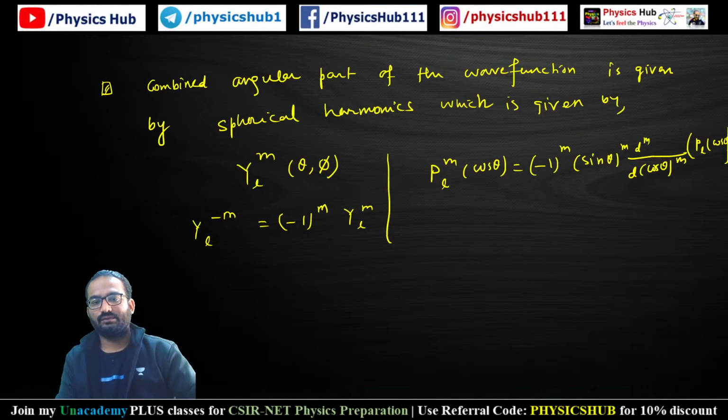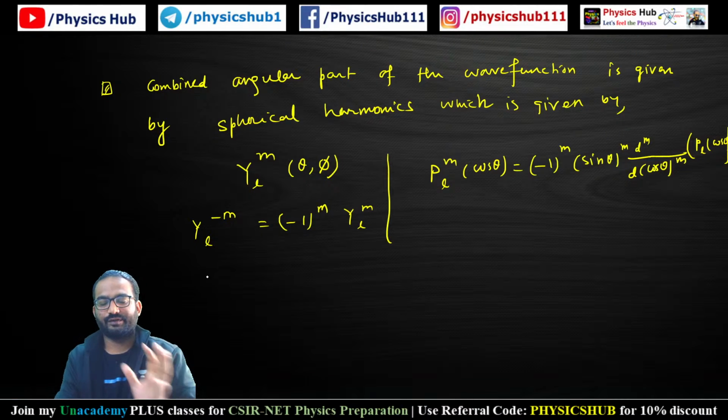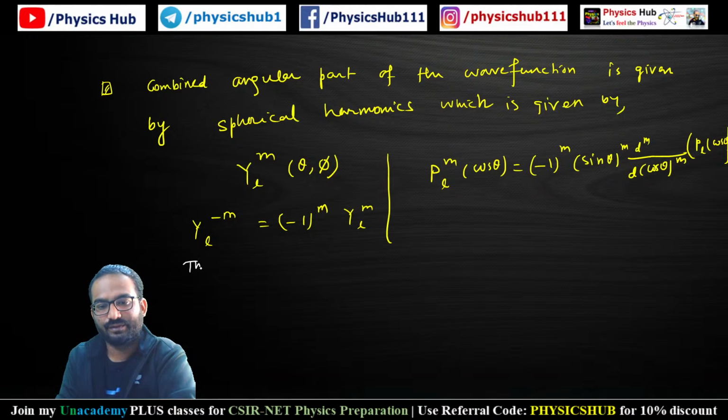Okay, now I am trying to give you the first few spherical harmonics.